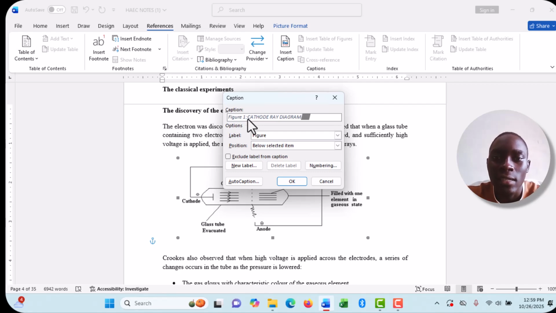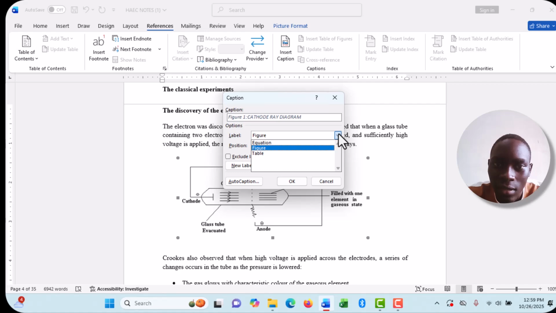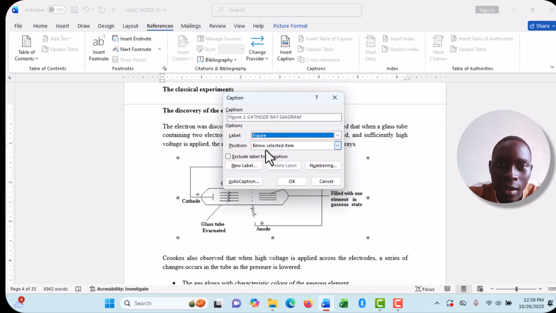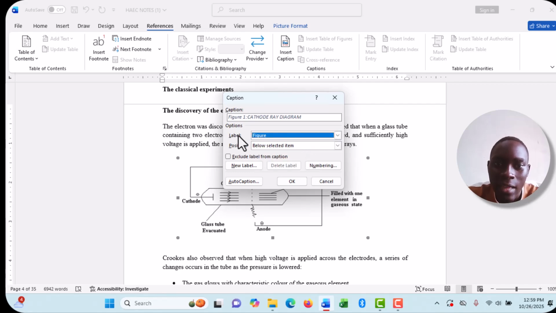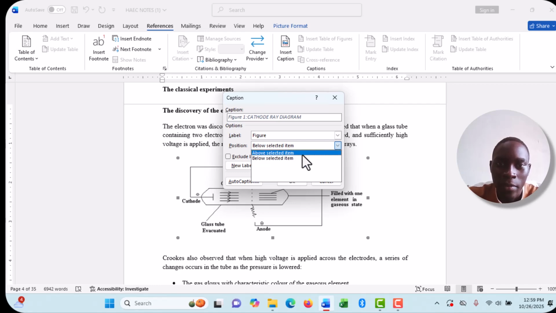After naming it, I come and select the way I'm labeling it. Is it a figure? Is it an equation? If you have written an equation, you will say equation. If it is a figure, you say figure, and if it's a table, you say table 1. For this case, this one is a figure, so we shall go with figure. Then you choose the position. Are you putting it below the diagram or above the diagram? We shall go with below the diagram.